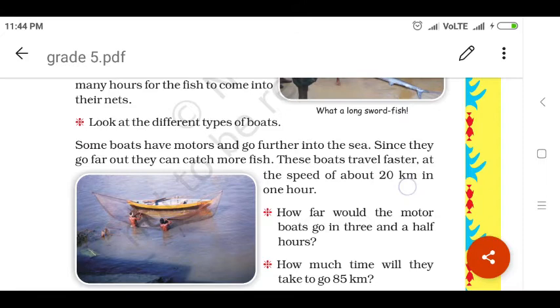How much speed will it travel? In 1 hour it will reach 20 kilometers. So the boat travels at a speed of about 20 kilometers in 1 hour. The boat travels faster, at a speed of about 20 kilometers in 1 hour.